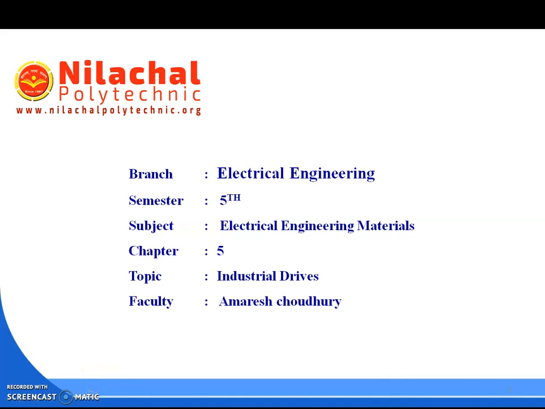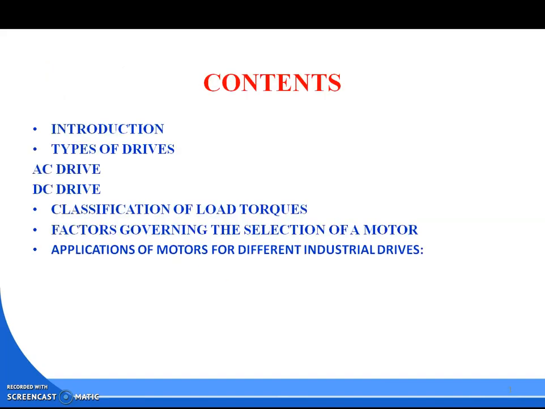I'm Amrish Chaudhary and this is your chapter 5. This is industrial drives. So, what are drives? You know about the industrial drives. Either it may be AC drives or it may be DC drives. So, introduction and types of drives. Come to the point, what is the AC drive and DC drive?